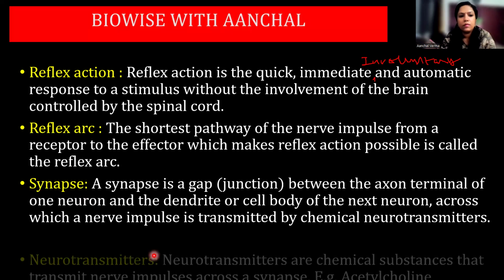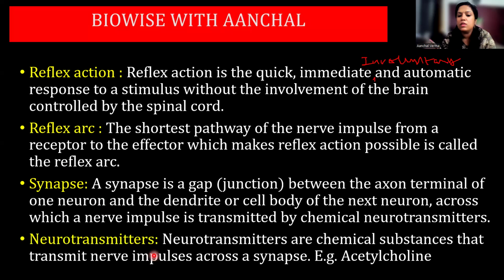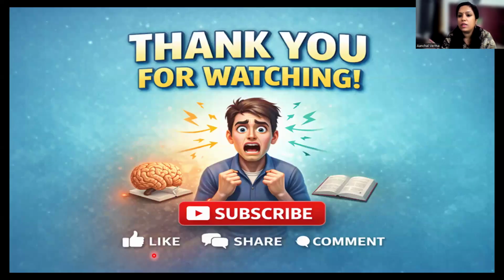Okay. Moving to the next, neurotransmitters. Neurotransmitters are the chemical substances that transmit nerve impulse across the synapse. Example is acetylcholine. Please mark it important. Okay, neurotransmitters. This is all for the nervous system.